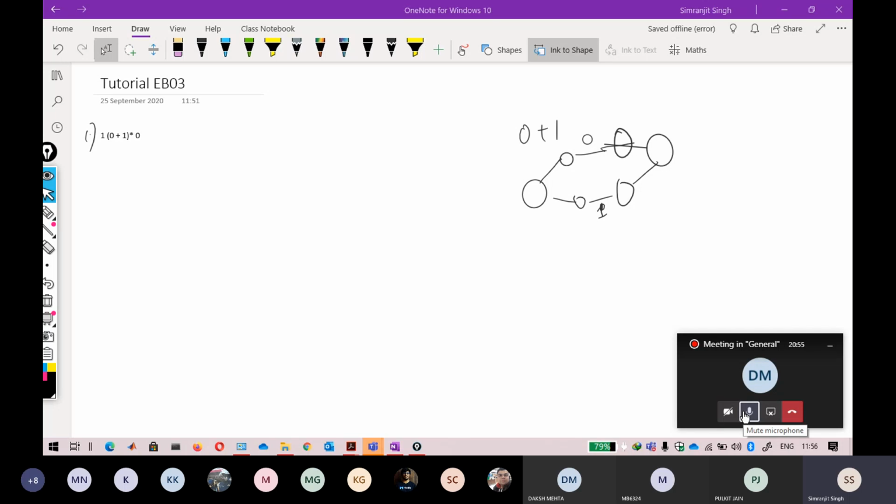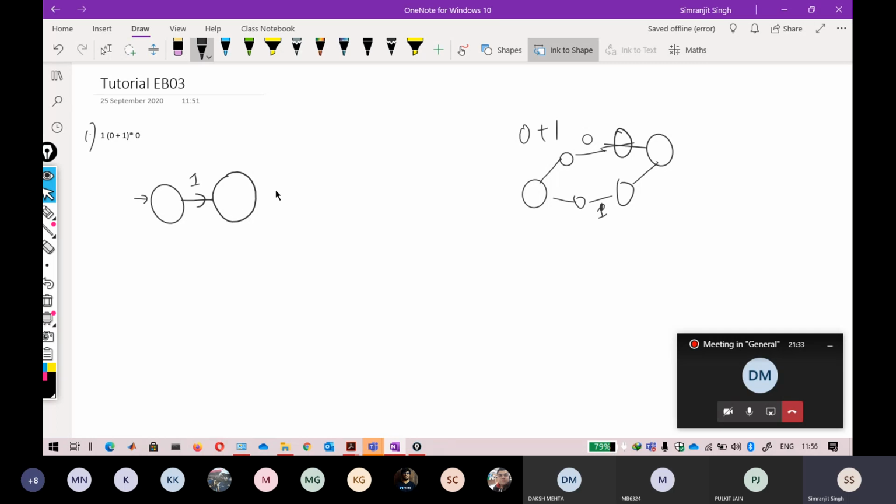Okay, I think Daksh got the right one. So that is a correct solution given by Daksh. It is based on the same thing that we have seen: this one will look like this. For this one, it is just placed on this arrow because it is not raised to the power of star. So this one will be placed on the star here.